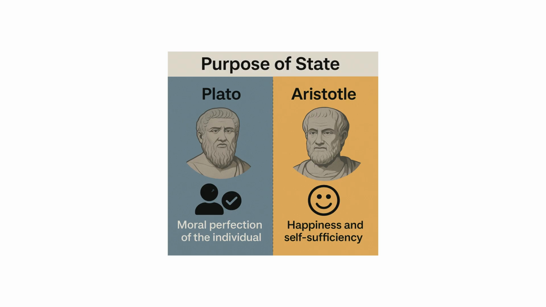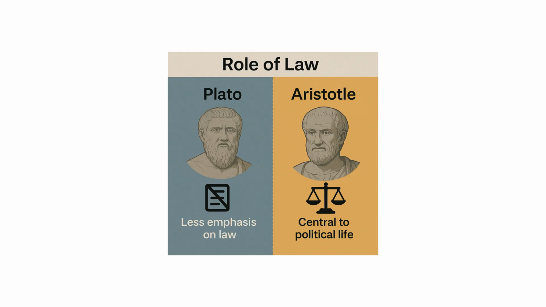Moving forward to the fourth point, which is the role of law. Law in Plato's political philosophy has less importance. He does not particularly focus on the legal system or how laws should be governed. He talks about communism of wives and property, and how different strata of society should be governed and administered. But he does not talk about a legal system, punishment or things of that sort.